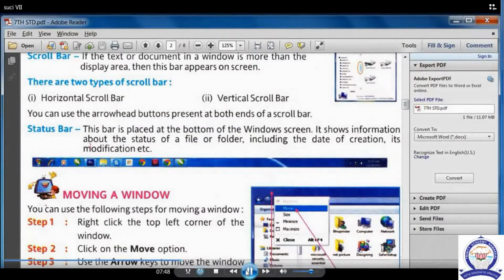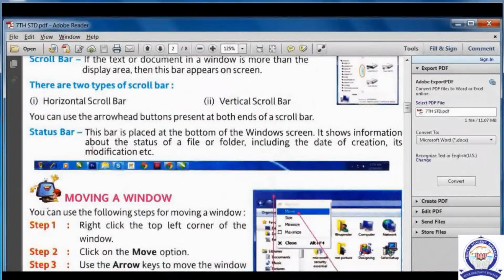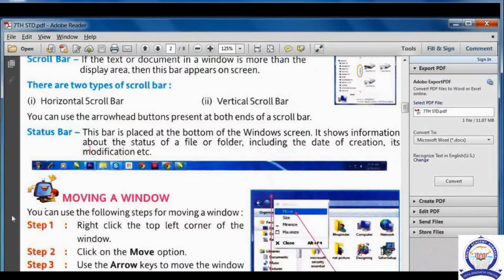Okay, next, how we can move the window. With the help of the mouse left button, we can move it. See, like this we can move the windows.